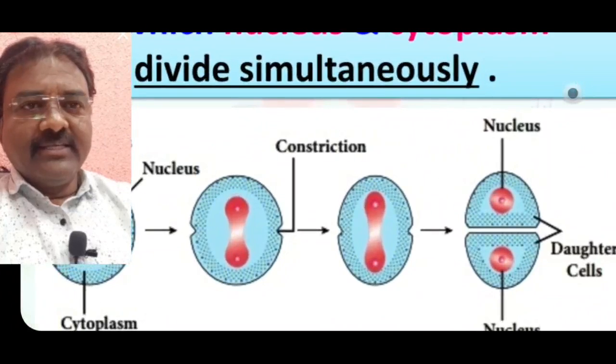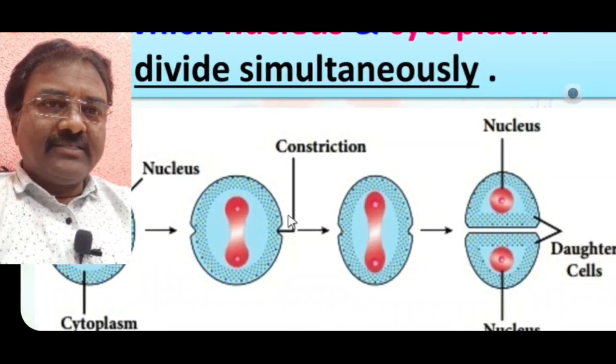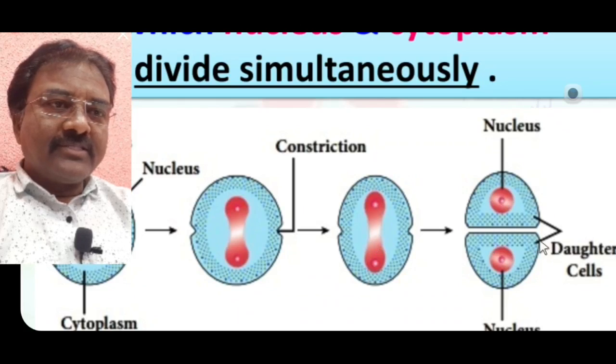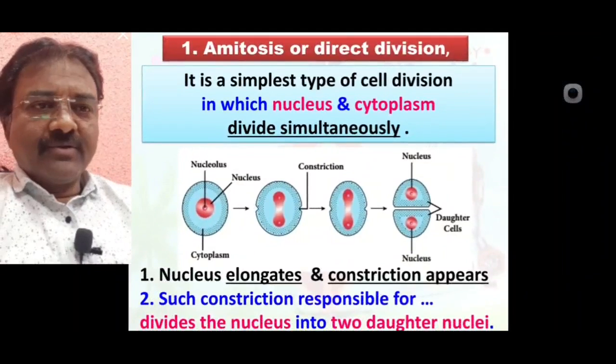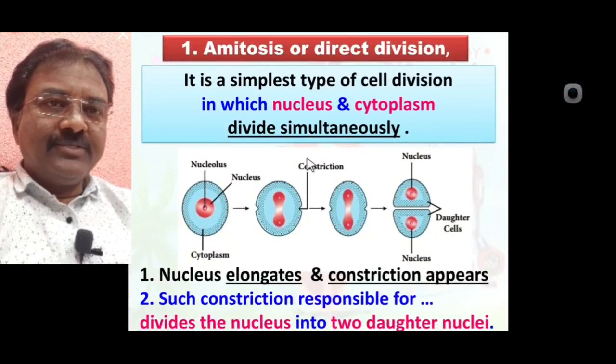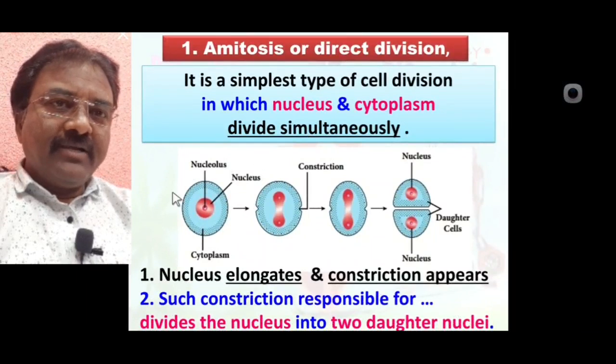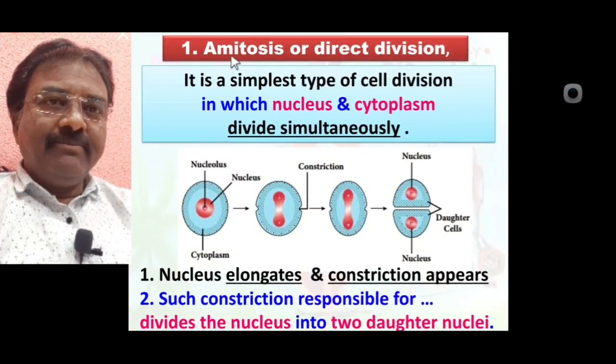Constriction occurs in the nucleus as well as the cytoplasm. At the same time, two daughter cells, each containing one nucleus, are produced. Such a simple type of cell division is called amitosis.